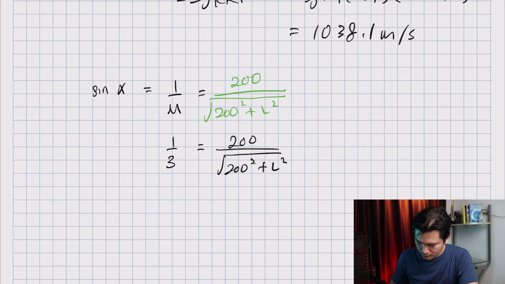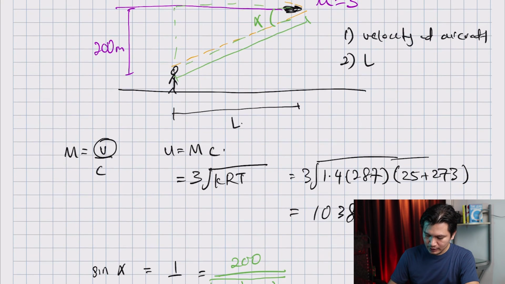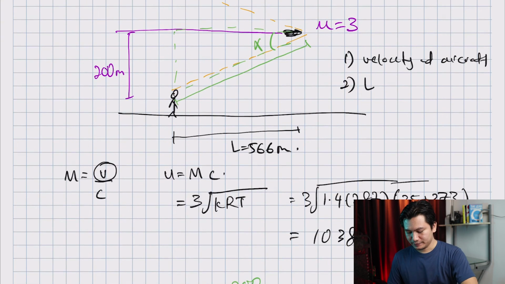So that will be the square root of (200 times 3) squared minus 200 squared. So L is 565.6 meters, so L here is 566 meters. There you go, that's our answer for both questions.